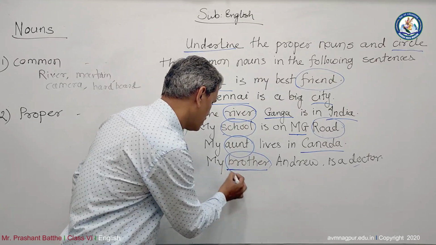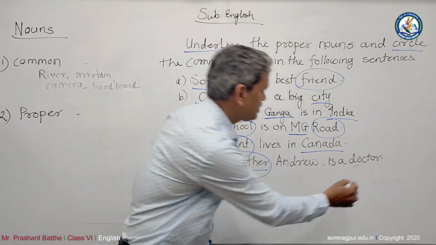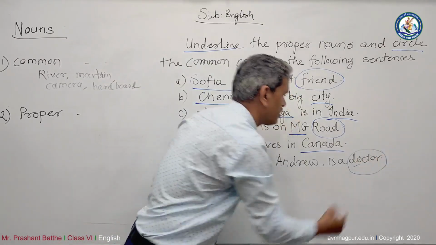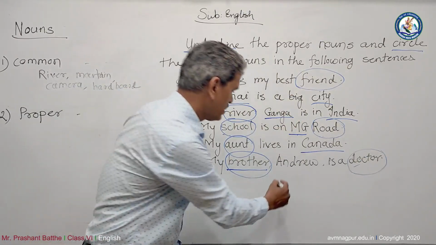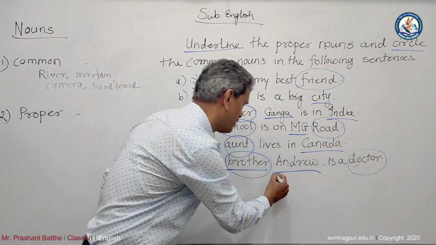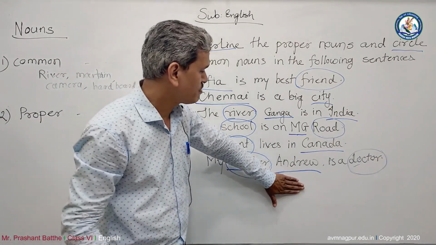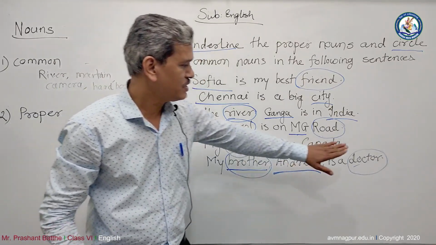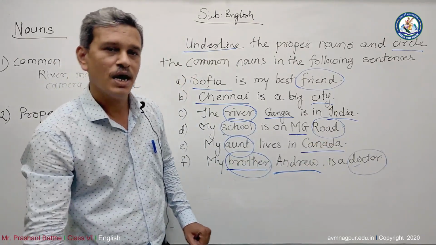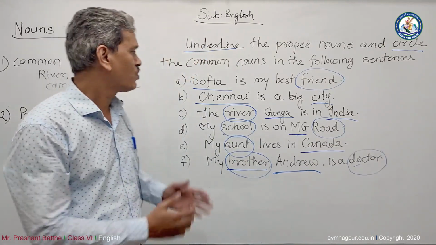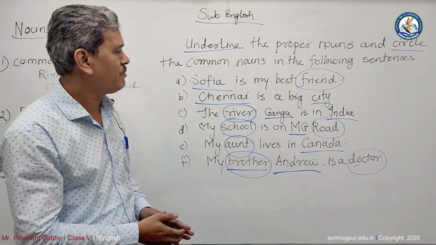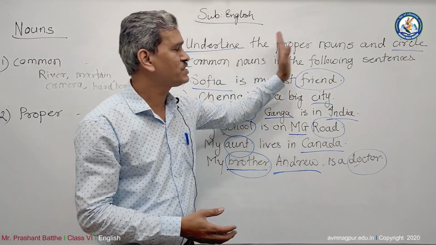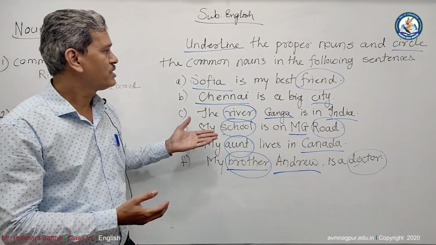Everybody has a brother. And there are so many doctors in Nagpur and the world elsewhere, but Andrew is a special name of somebody, and that's why Andrew is a proper noun. Brother and doctor are common nouns. I hope we have gone through the topic and you must have come to know the difference between proper noun and common noun.